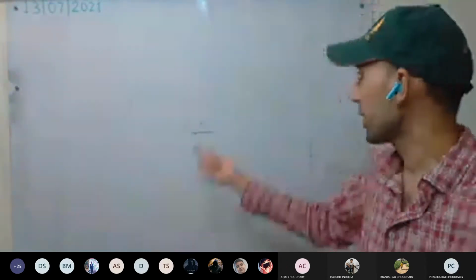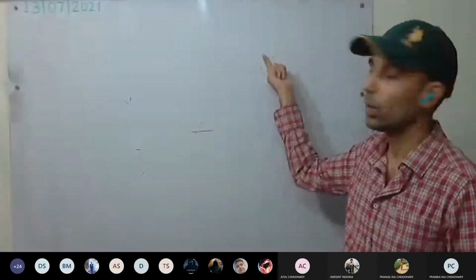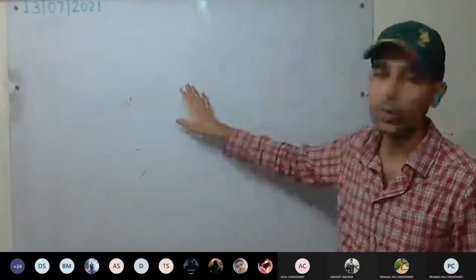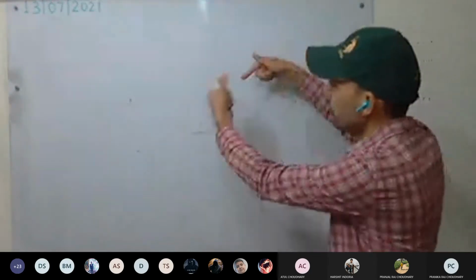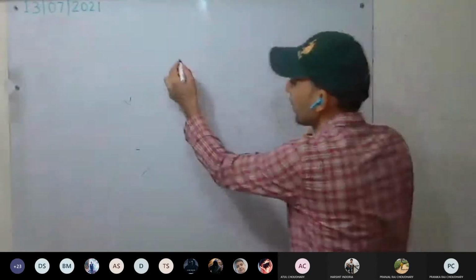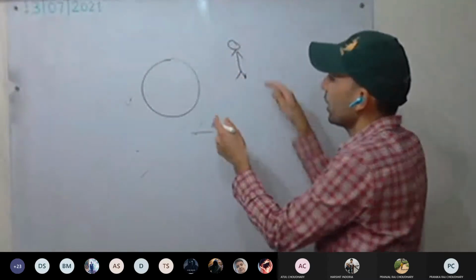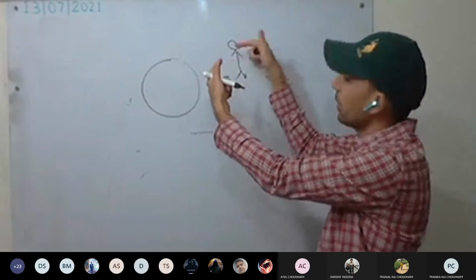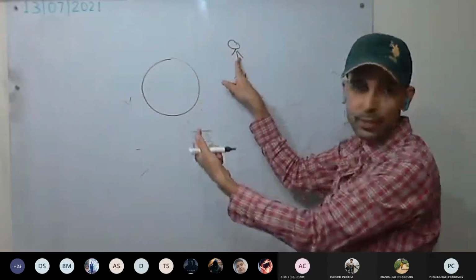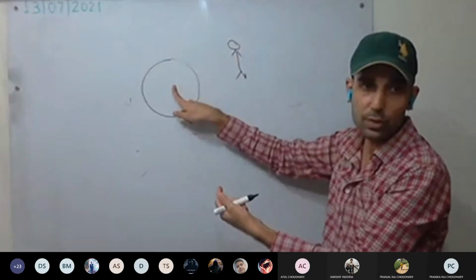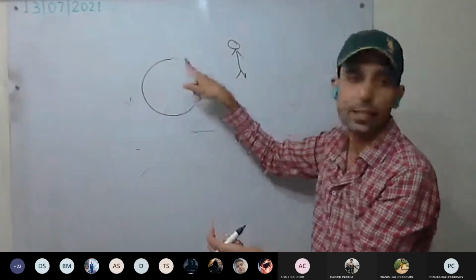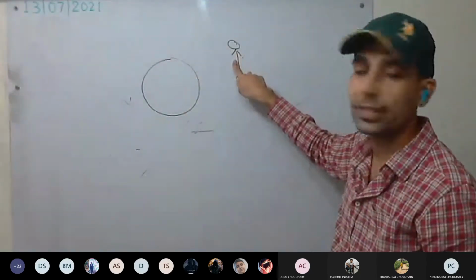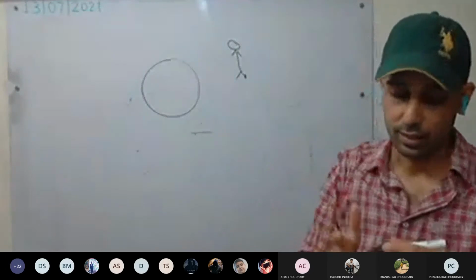Understood now? The same we have discussed with the earth and the man. What happened? The man has less mass, less inertia. So he can move easily towards the earth when equal forces are applied. For example, earth is there and this is the person. Both are applying the same gravitational force towards each other. But who moves more? This person moves more towards the earth. Why? Because the earth has more mass, it has more inertia. So it will resist that change. It will resist the motion. Whereas the person has less mass, so he can easily move. Understood now?